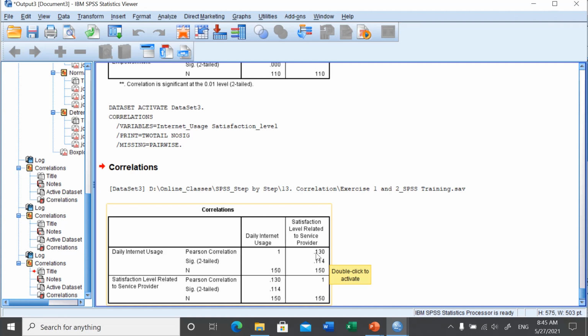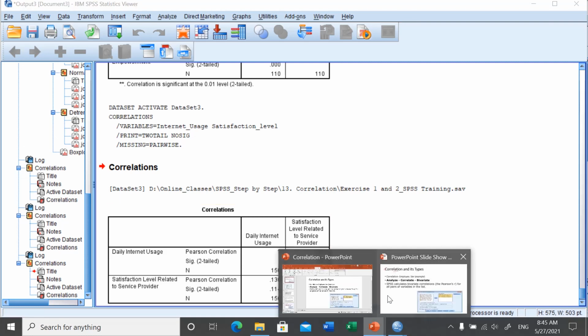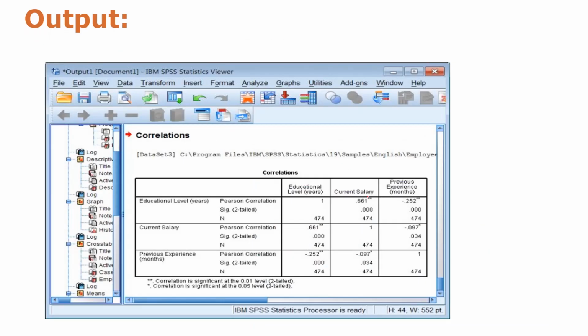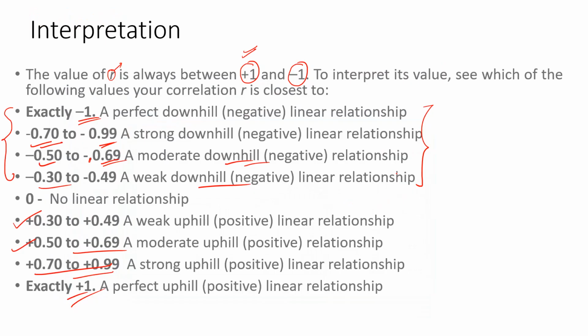And if you can see how we are doing it, we go to Analyze, Correlate, Bivariate, and then select education. This is ordinal data, and this is scale data. Then we click on Pearson, then click OK, and this is the result. Here we can say 0.661 is positively correlated and more than moderate. This is the way we can interpret it. So this is how we do correlation.